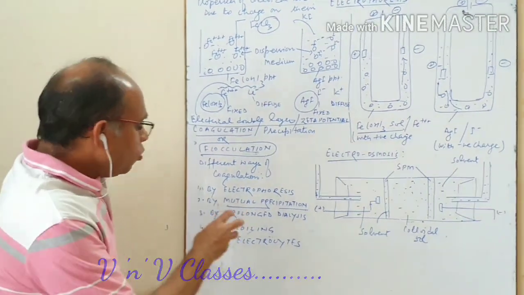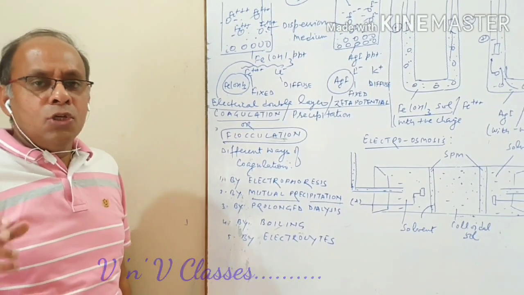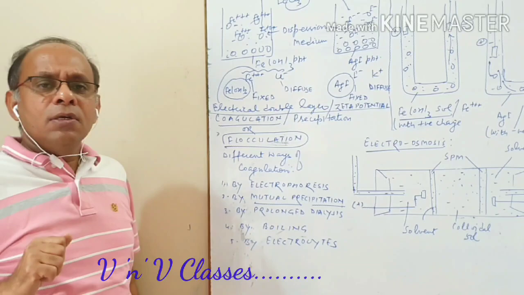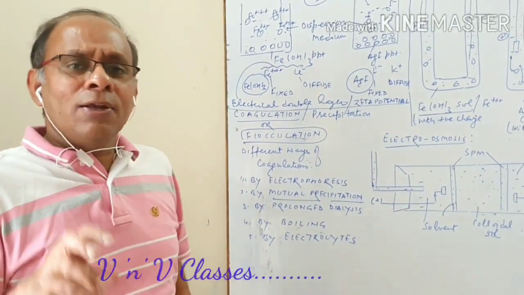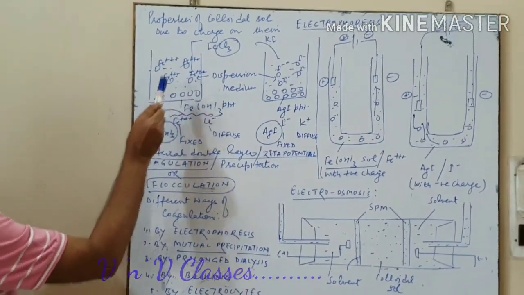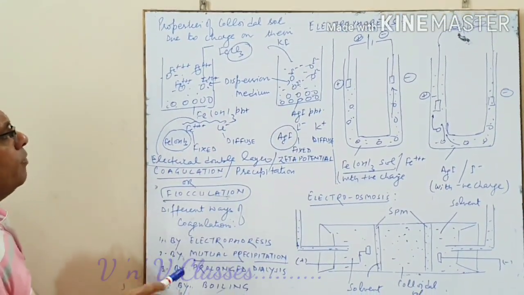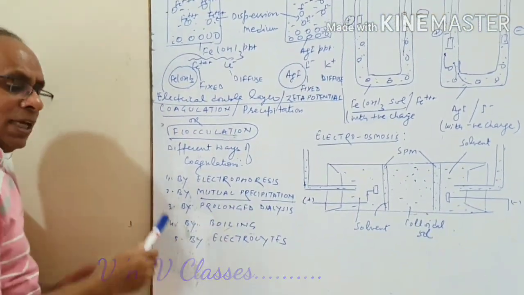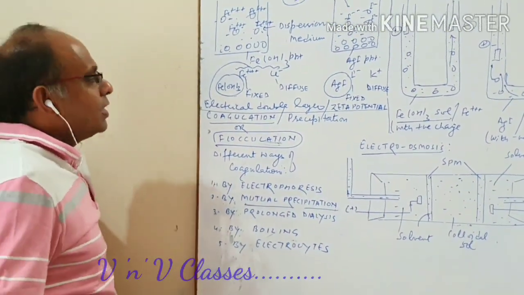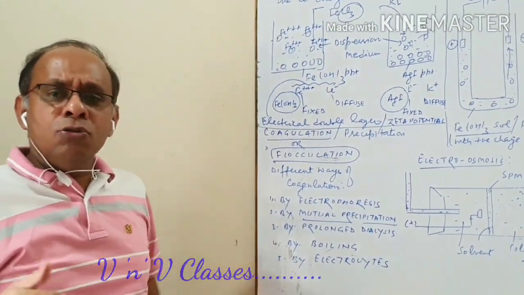But if you carry out this process for a longer time, first the impurity ions are removed, then the ions adsorbed on the colloid particles are also removed. So during this longer dialysis, the ferric ions are also removed.